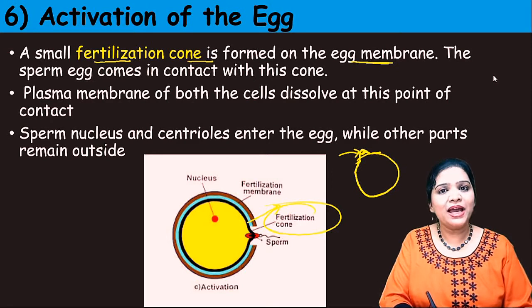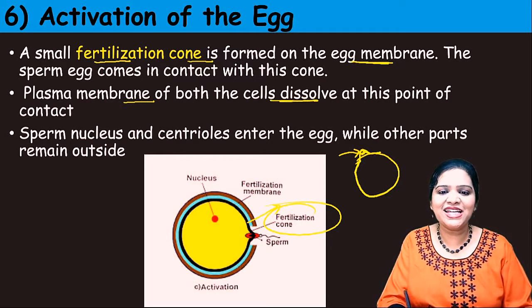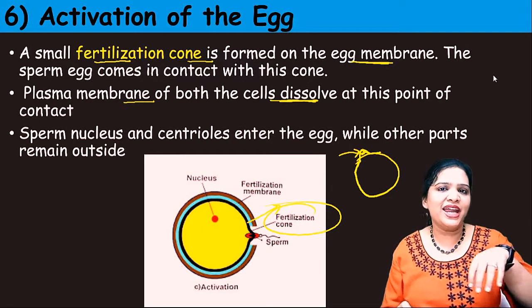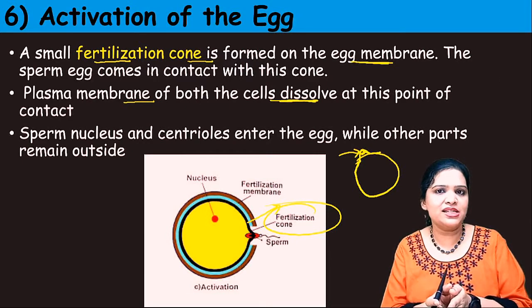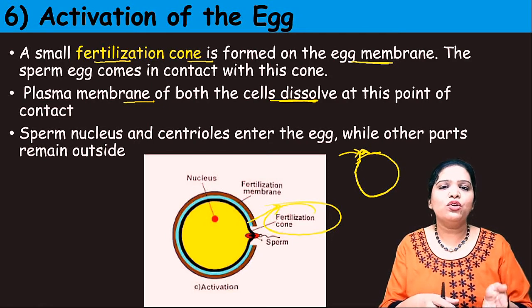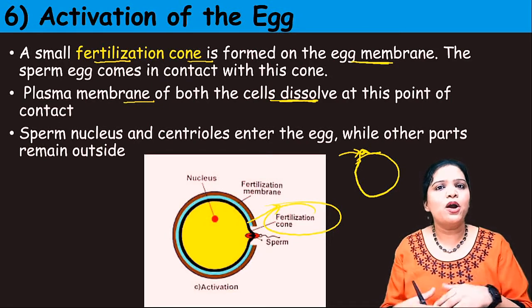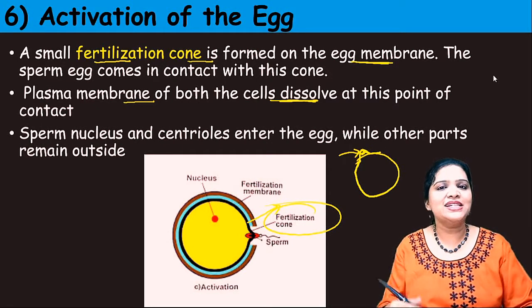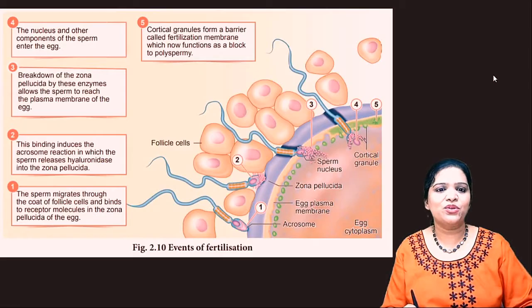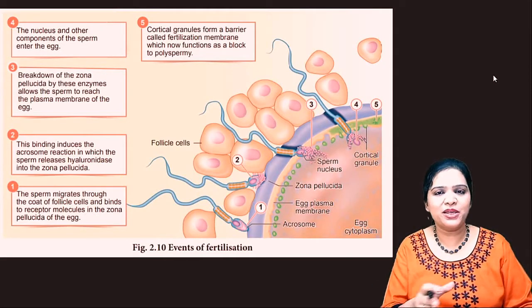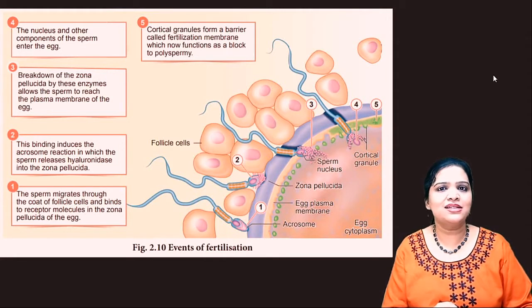What happens here? Both the plasma membrane of the sperm and the egg get dissolved at the point where the head enters, and that area is called the fertilization cone. At the fertilization cone, the plasma membranes of both the egg and the sperm dissolve and mix together, so that the sperm penetrates inside. This is what is given in this picture. If we understand this picture in detail, we could easily understand this process.